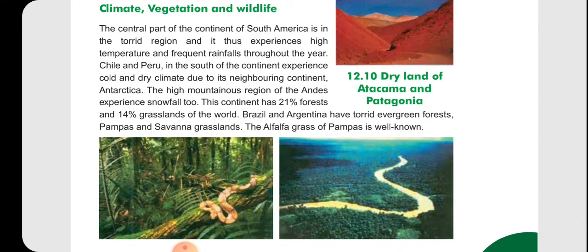The climate, vegetation and wildlife. The central part of the continent of South America is in the torrid region and thus experiences high temperature and frequent rainfall throughout the year. So the main part of South America is in the torrid region, and it always has high rainfall throughout the year.